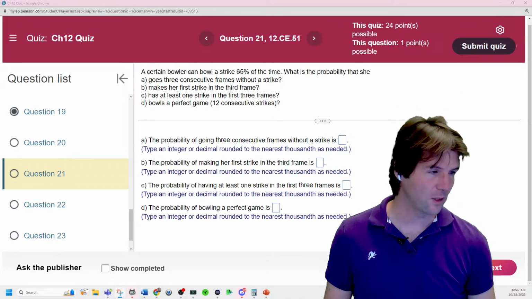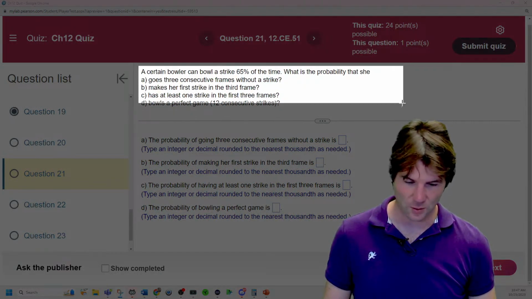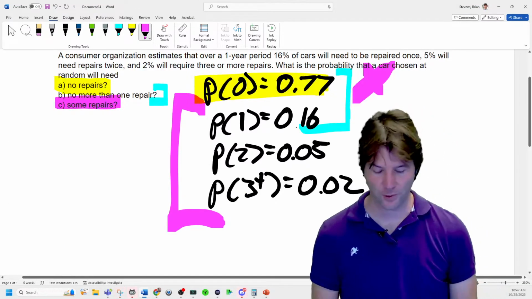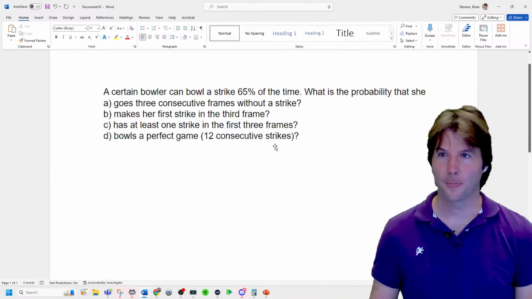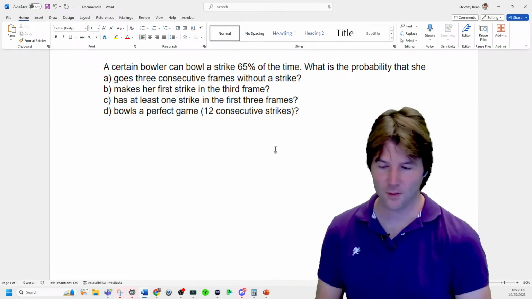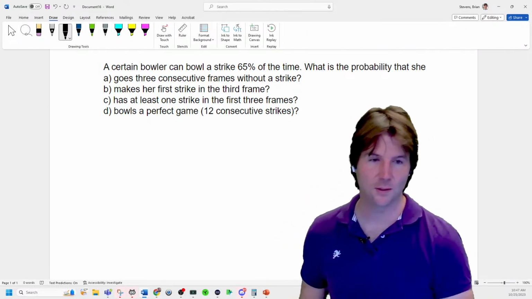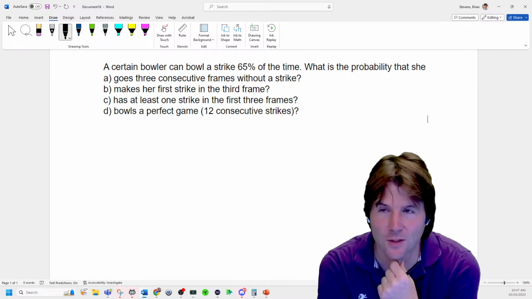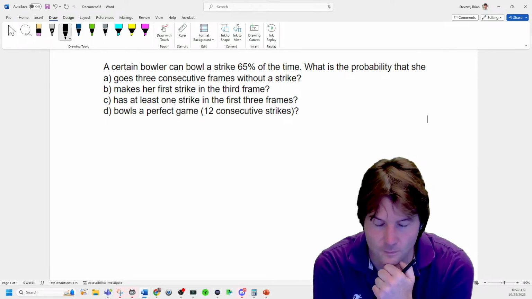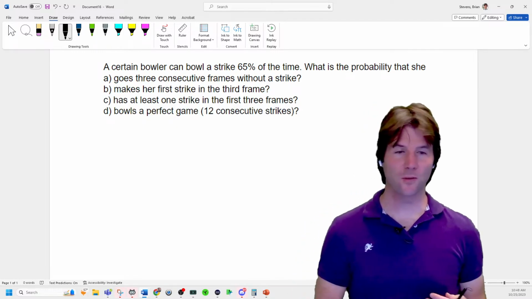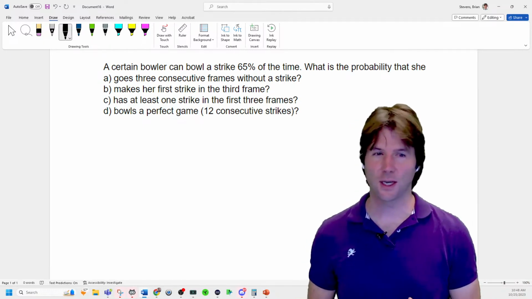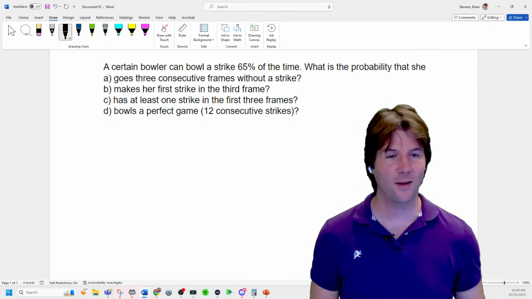Who knows from watching me do these what I'm going to write down to start this question? Take a moment and see if you can follow the logic, and this is the practice you need: I should start writing down the information I have and figuring out how to use it. What's the first thing we'd write down right here? So think about the steps we've been doing for other problems. This is where you get good at solving them, watching me do the steps. Boom, wow, William, 5,000 points.